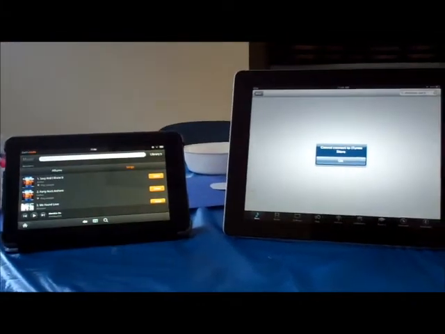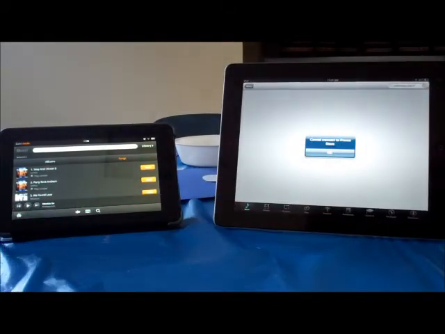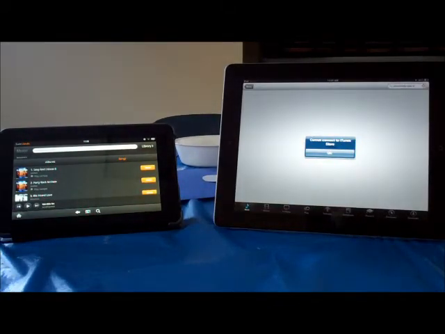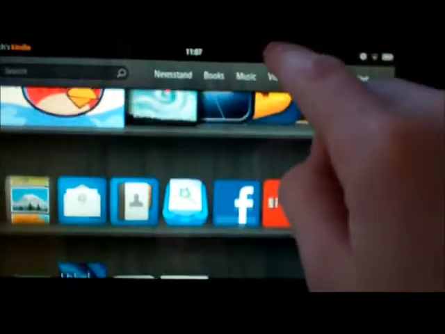So now, if we were to go back, I would hit the home button at the bottom left. The Kindle Fire does not have a button like the iPad does. The iPad has this little button that has a little square in it. You click it, and it'll bring you to the home screen. The Kindle Fire has a little home in a box at the bottom, and that's on the screen. There's no button to press that brings you back. It's only this little button that brings you back to the carousel and things below it.